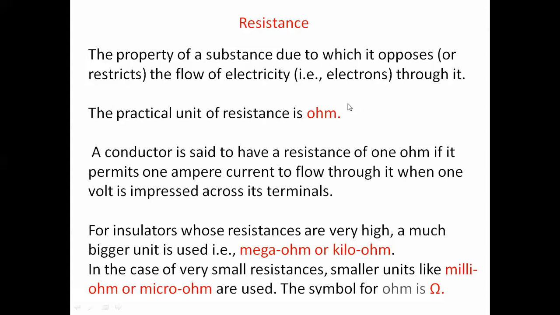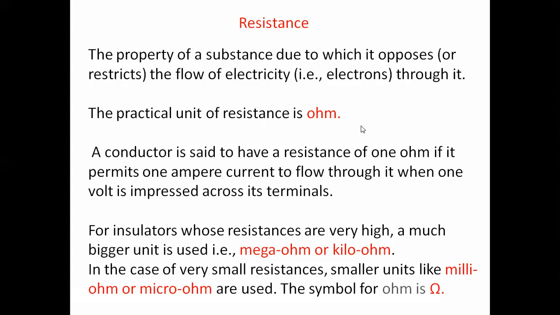That's why insulators do not allow current to pass through them. Current does not flow through the insulators.